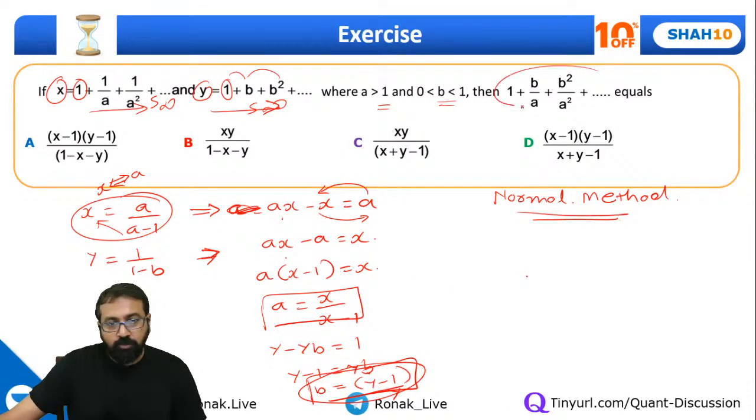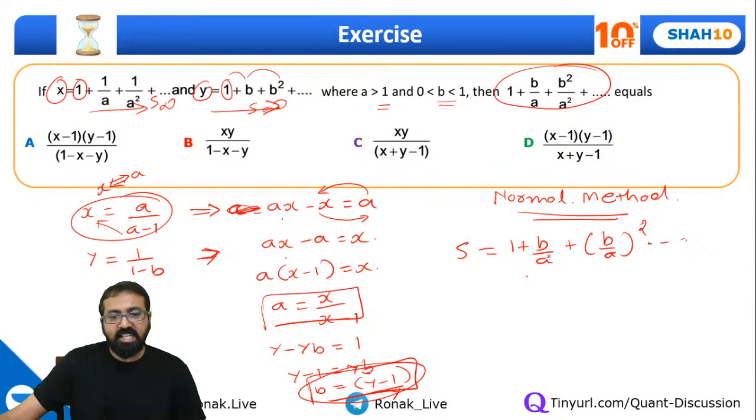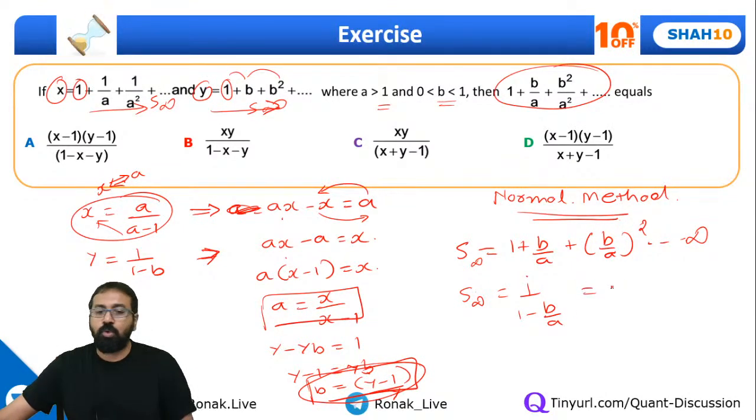Now what do we need to find out? We need to find this summation s equal to 1 plus b by a plus b by a square and so on and so forth. Once again, b by a is less than 1, so we can find the sum of infinite terms, which will be equal to the first term, 1, upon 1 minus the ratio, which is b by a. Let's solve this. So what will we get? We'll get a upon a minus b.